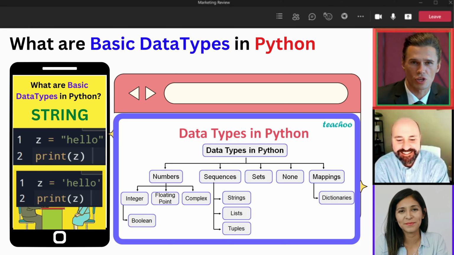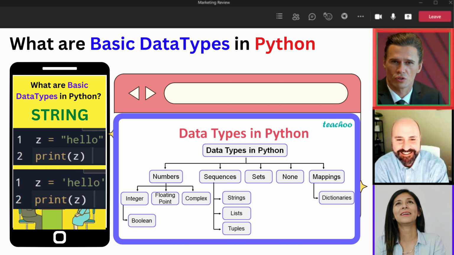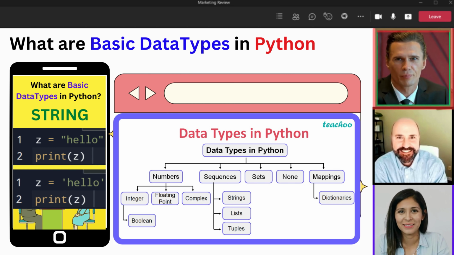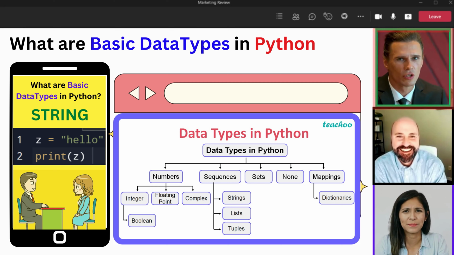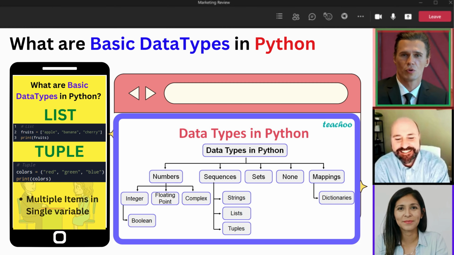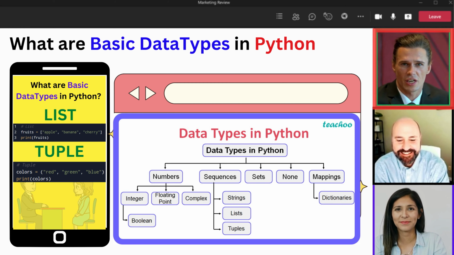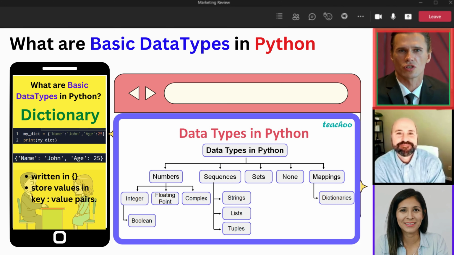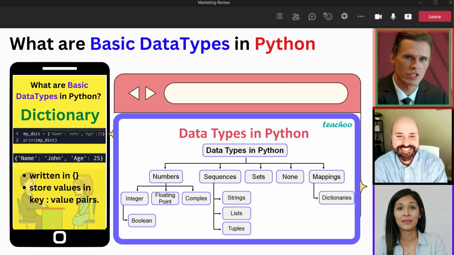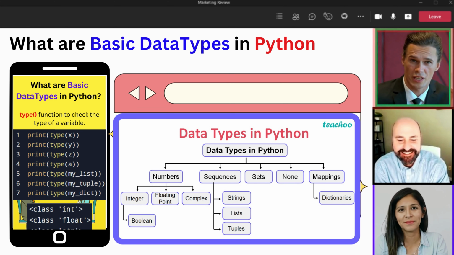String. There are two ways to represent strings in Python. String is enclosed either with single quotes or double quotes. Both the ways, single or double quotes, are correct depending upon the requirement. Boolean equals true or false. List and tuple are used to store multiple items in a single variable. But tuples are immutable as opposed to lists, which are mutable. Dictionary, written in curly braces, used to store data values in key-value pairs. You can use type function to check the type of a variable.